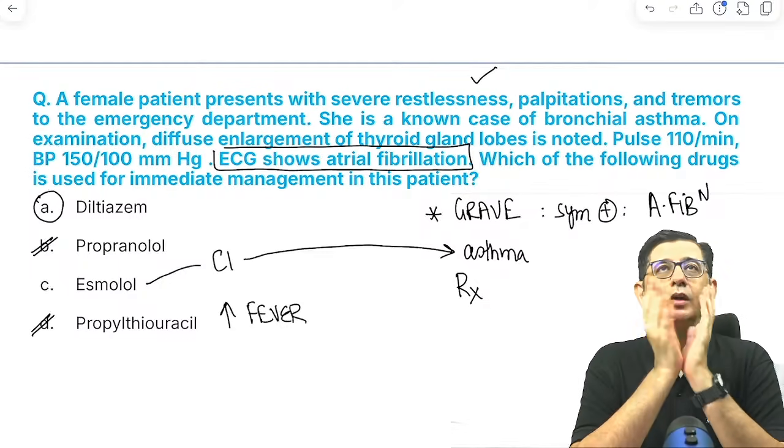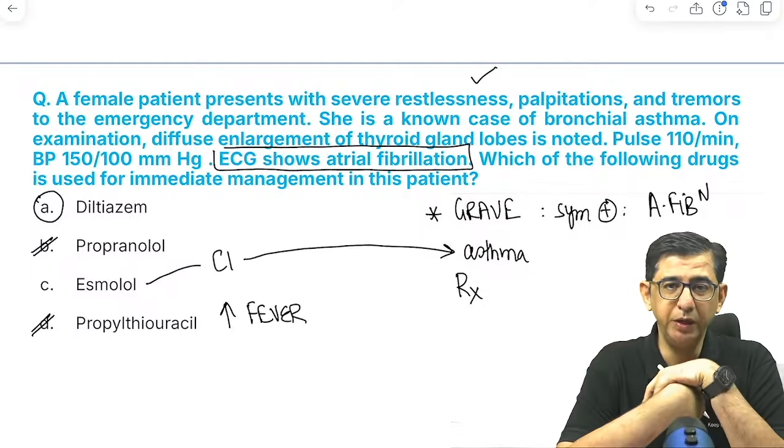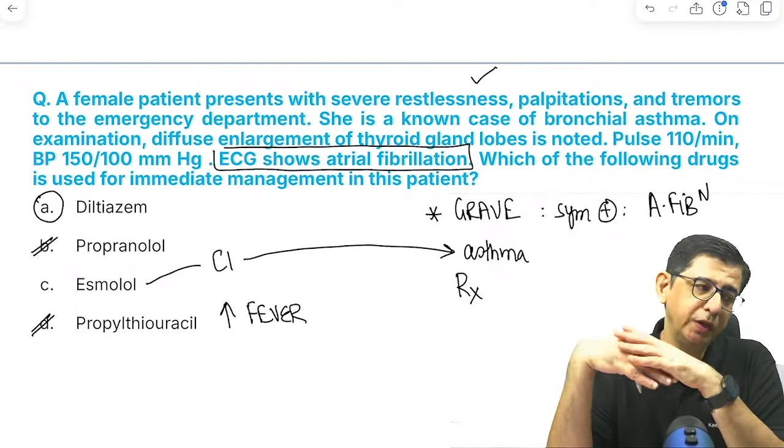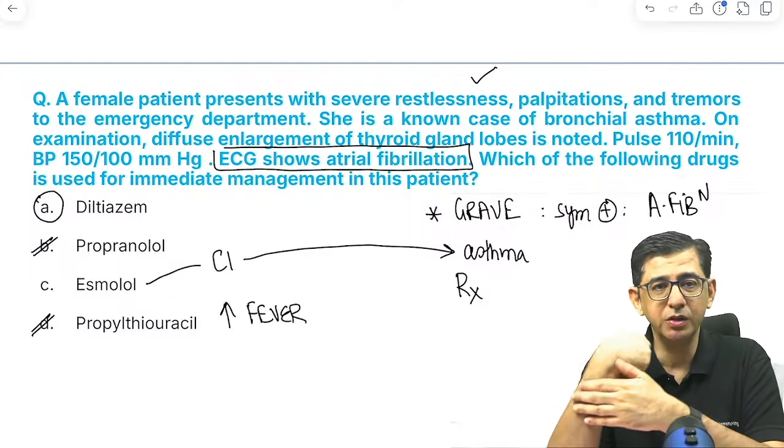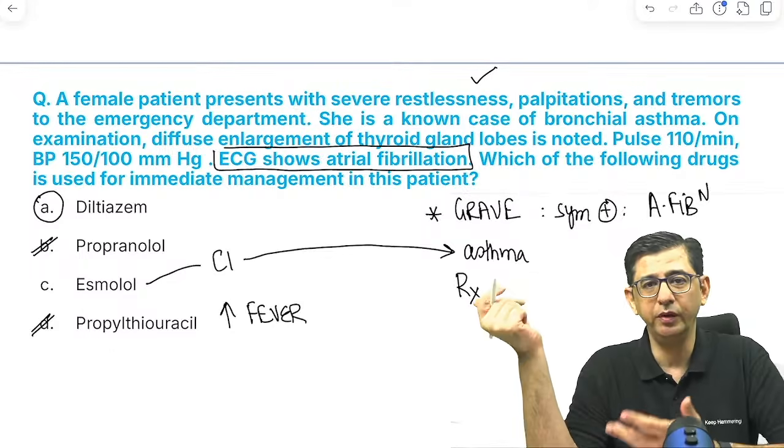तो cardioselective का मतलब ये नहीं होता ना कि वो सिर्फ बीटा 1 पे असर करता है, बीटा 2 पे भी तो असर करता है. Cardioselective does not mean that it will act only on beta 1, it acts on beta 2 also. So the answer in this question would be diltiazem. The answer to this question is option number A, it's the rate control.